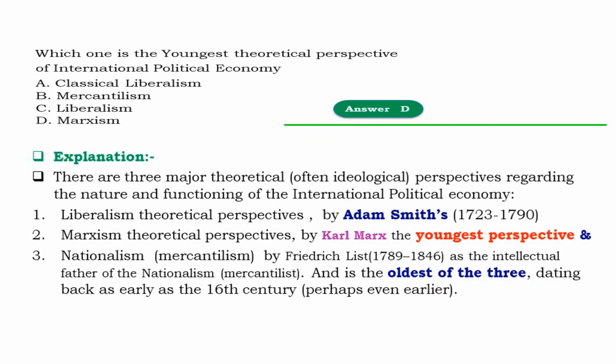Nationalism or mercantilism is by Friedrich List, which is the oldest ideological or theoretical perspective among these three, dating back as early as the 16th century, perhaps even earlier. Therefore, the youngest theoretical perspective is Marxism, whereas the oldest one is nationalism or mercantilism.